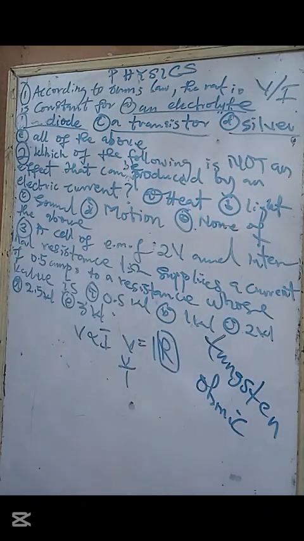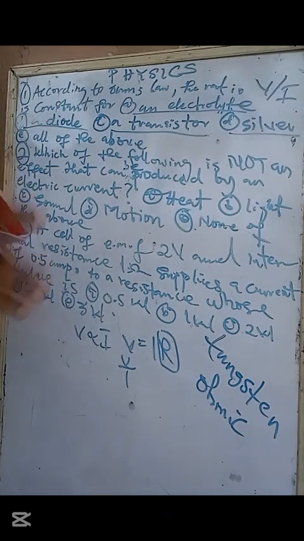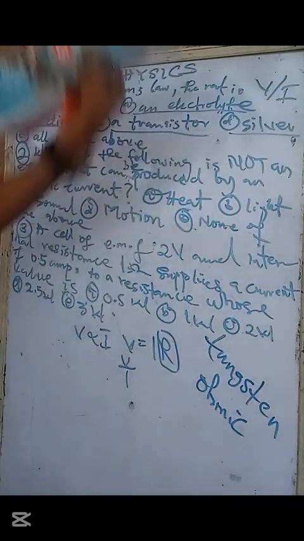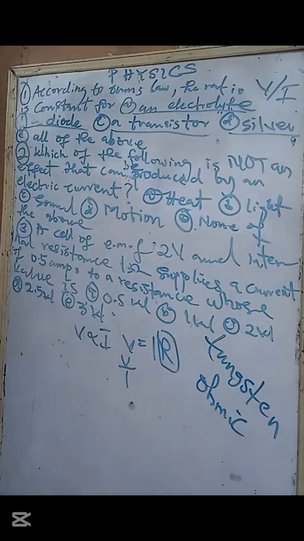Sound, yes. Electric frequency produces sound. Television, yes. How do you convert sound from a microphone to a speaker? The microphone receives it and transmits it as an electric signal or frequency. The one at the other end produces the sound. Do you understand? Yes. Electric frequency causes sound of varying notes.